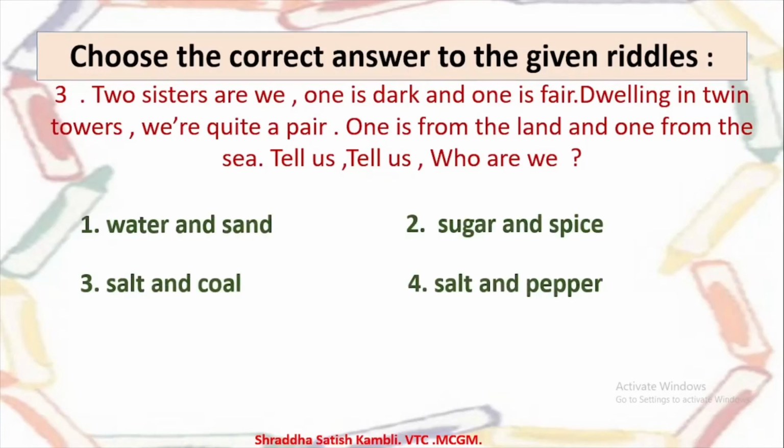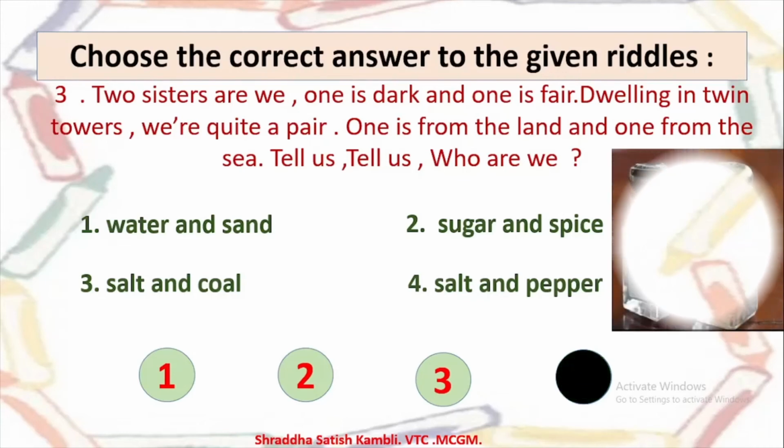So is it water and sand? Is it sugar and spice? Is it salt and coal? Or is it salt and pepper? So what is it that are 2 sisters? One is dark, one is fair. They live in twin towers and they're quite a pair. And one is from the land and the other one is from the sea. Yes, it is salt and pepper.